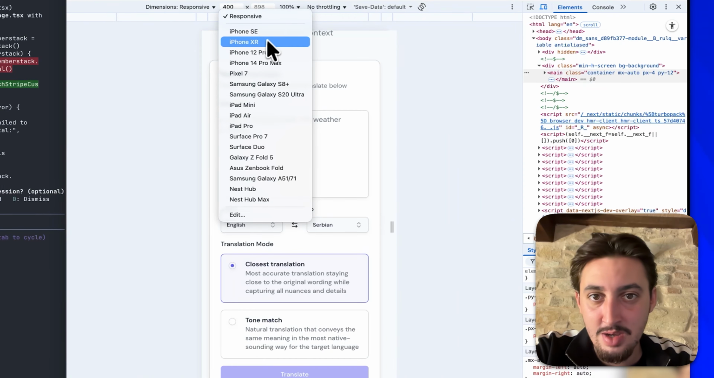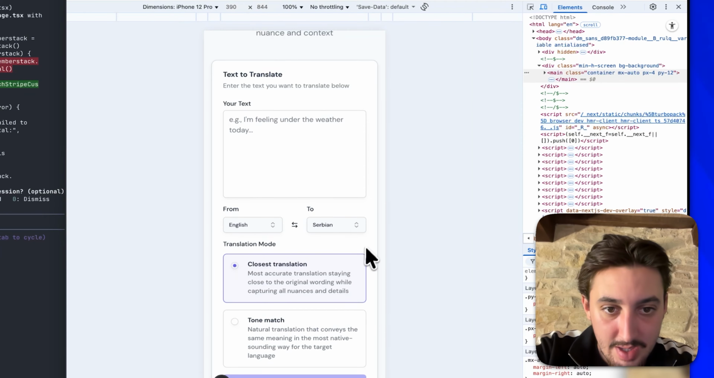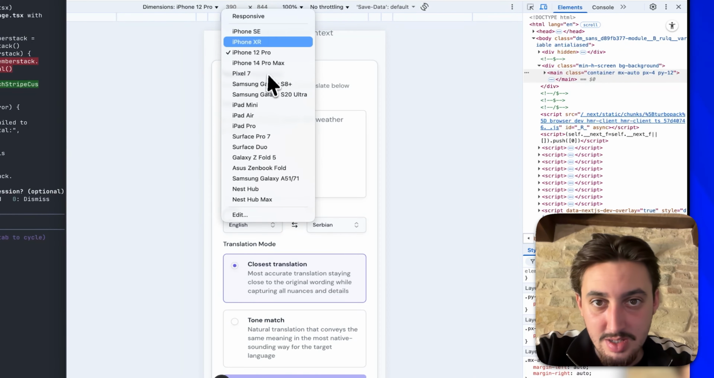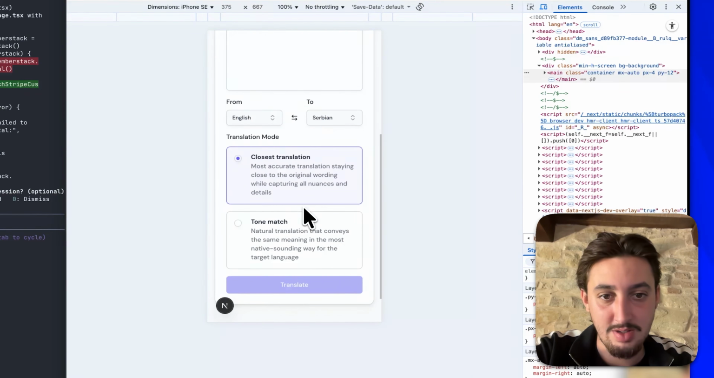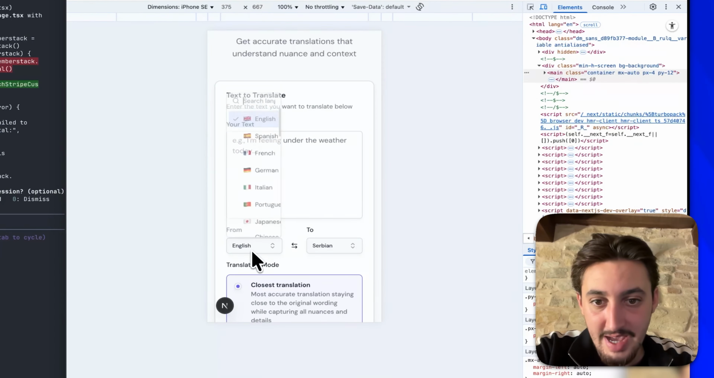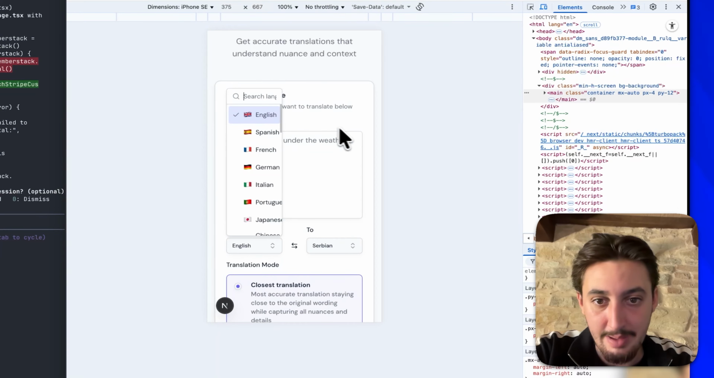So dimensions. Let's go ahead and do like iPhone 12 Pro. Okay. So on iPhone 12 Pro, it's good. Let's see iPhone SE. I feel like that's the smallest modernly used phone. Okay, so that is all well and good.